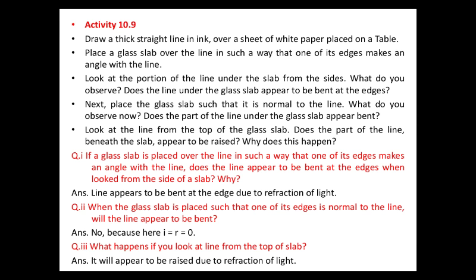Look at the line from the top of the glass slab. Now, does the part of the line beneath the slab appear to be raised? Why does it happen? So, these are the answers to the questions: it appears raised due to refraction of light, and you will not see the bend when you place it normal, because in this case i equals r equals 0, as we discussed in rule number 3.